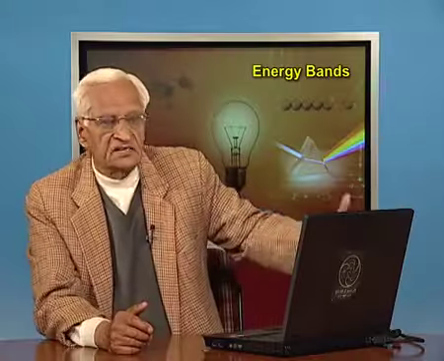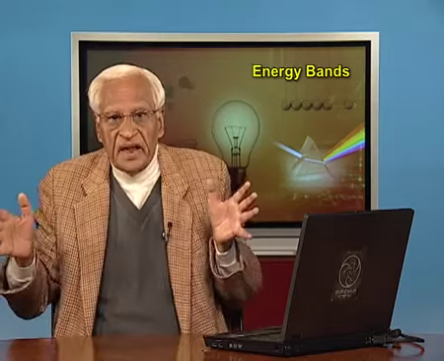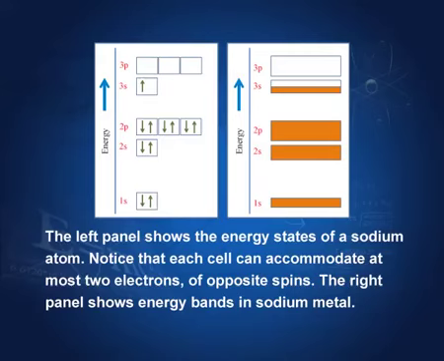Let us see the bands in sodium. In sodium, you know, 1 s has 2 electrons, 2 s has 2 electrons, 2 p has 6 electrons and 3 s has 1 electron. That is the electronic structure of the sodium atom. When sodium atoms are packed together in a piece, there is a crushing of individual atoms, and these shells become bands. This is 1 s band, 2 s band, 2 p band and 3 s band, and 3 s band has only 1 electron.